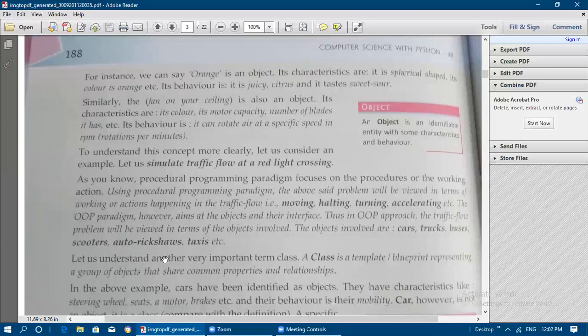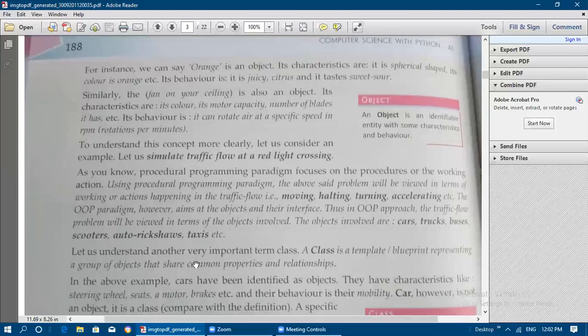Let us understand another very important term, that is class. An object is a part of a class. A class is a template or a blueprint. It is a model. Template means a sample or model. So a class is a template or blueprint. It represents a group of objects that share common properties and relationships.